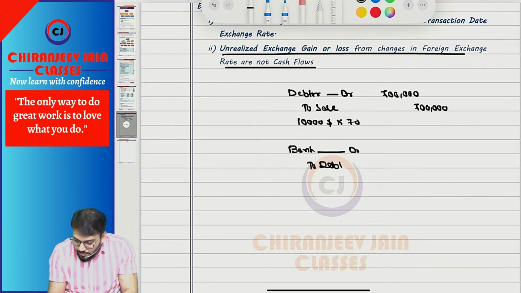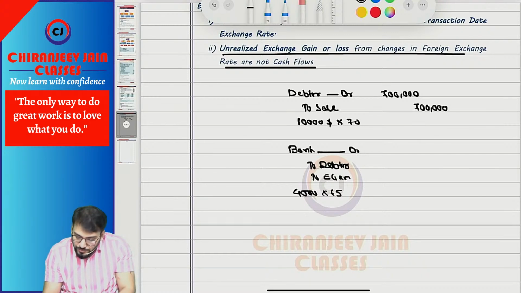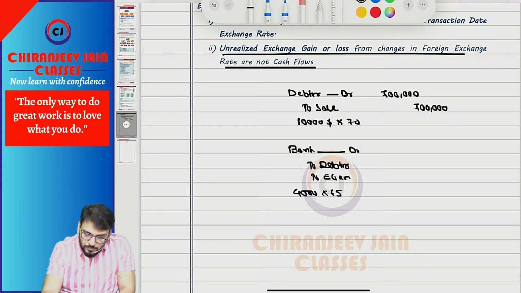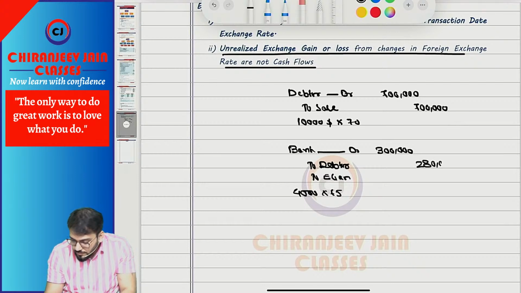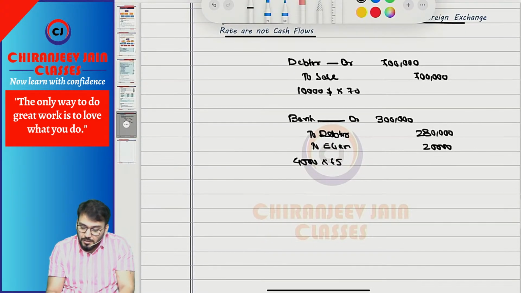And 4,000 was collected at 75. So how much exchange gain? 4,000 into 75, how much? 3 lakh. And 4,000 into 70, how much? So how much gain? 20,000. Now how much remains uncollected?